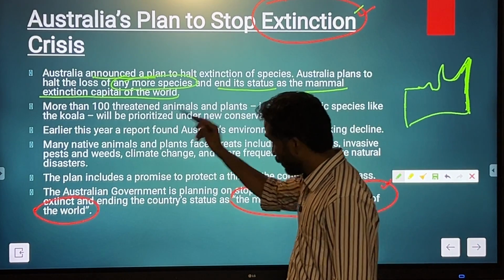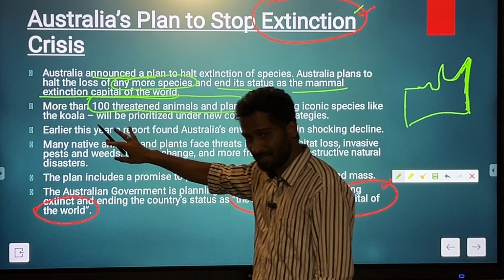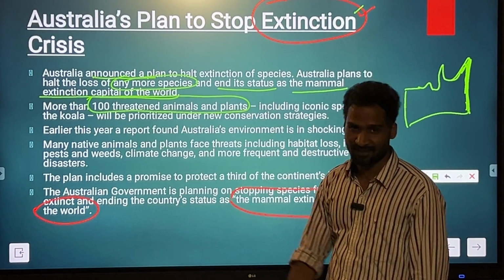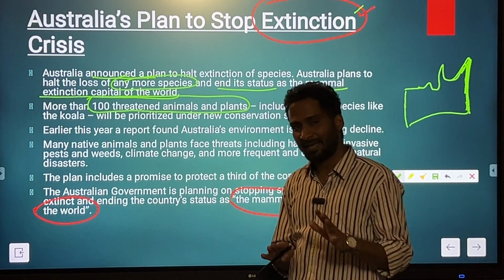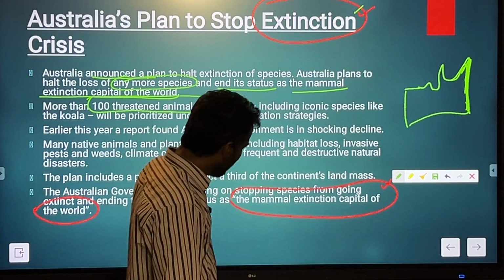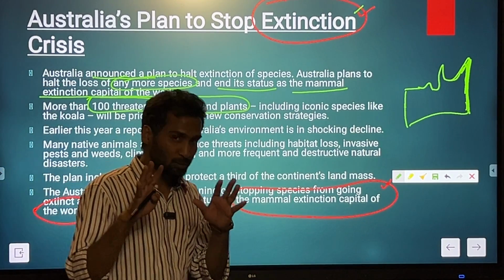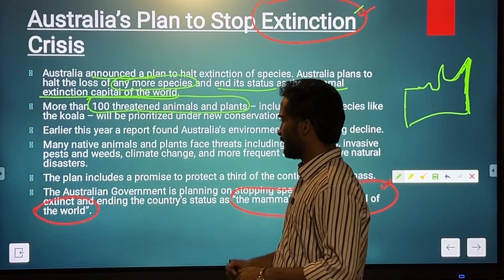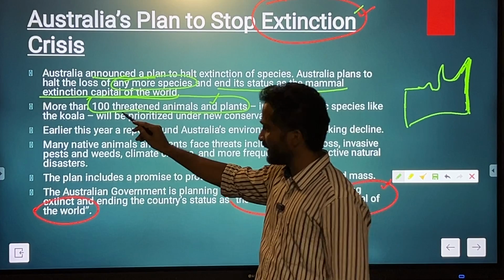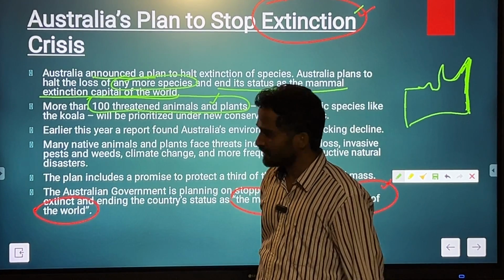So more than 100 threatened animals and plant species have been targeted under this plan. It does not mean that only 100 threatened animals and plant species are there in Australia. No, there are nearly 2000 such species which are threatened in Australia itself, but they are targeting only the most threatened ones which have the highest degree of threat.